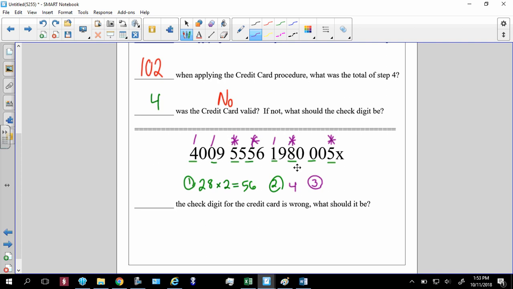Step 3. All the ones that I skipped. So I skipped that 0. I skipped that 9. That's 9. 14, 20, 29, 0, 0, 0. So that's all 29.